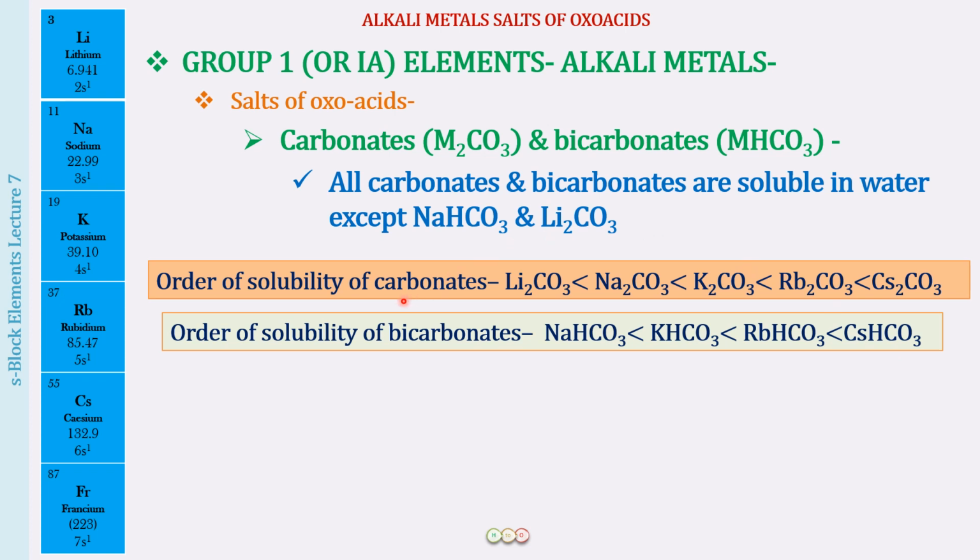In general, when we talk about the solubility of compounds, what we say is to see the difference between the size of the cation and the anion. The more the size difference between the cation and the anion, the more the solubility. These are exceptions to that rule. In fact, all the carbonates, bicarbonates, and even when we study the sulfates, they will be exceptions to that rule, where the solubility is maximum when we have a large cation and a large anion together. So this is again something that you have to remember.